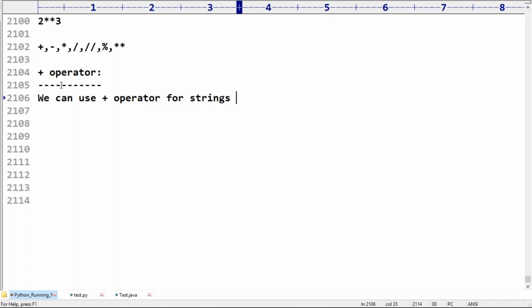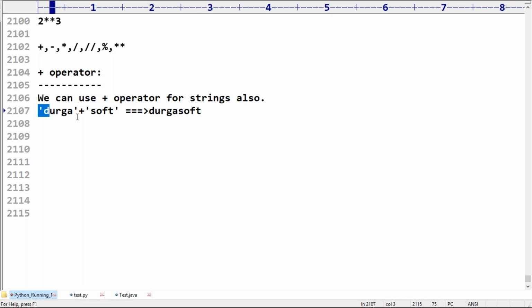How is it going to be used for strings? Now observe: Durga plus Soft. Anyone, can you please tell what output we are going to get by default in this case? Durga plus Soft. What is the answer, sir? Durga Soft.